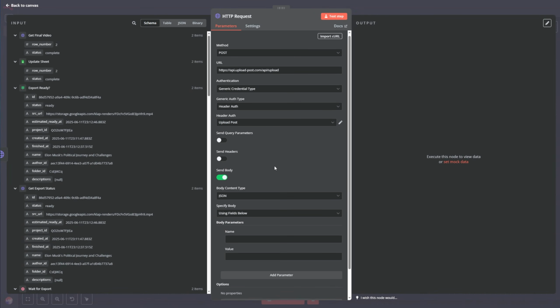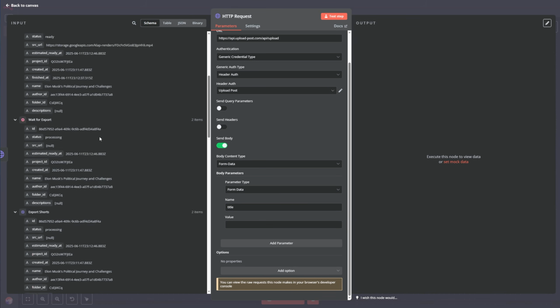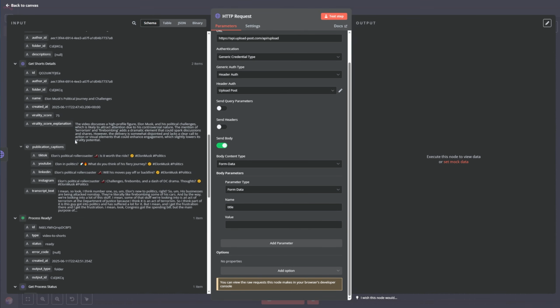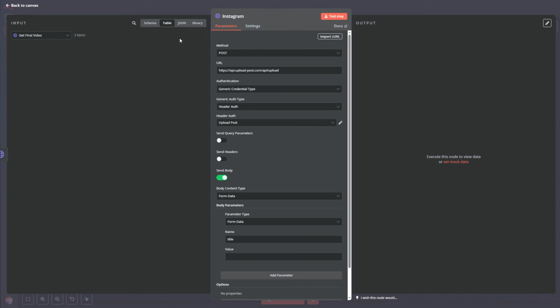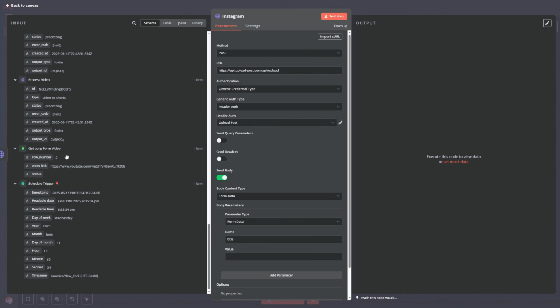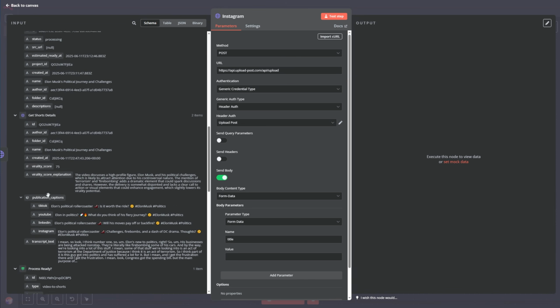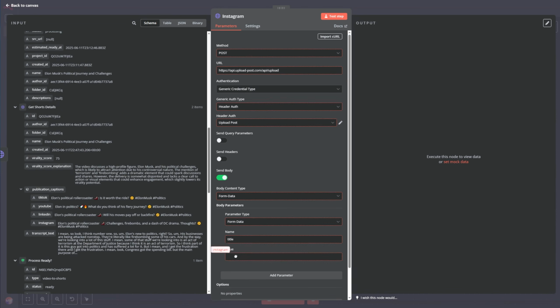Now go to body, and we're going to set send form data. The first step is to set the title. And the title is really simple. We can go back to schema, get short details, and this is going to be posted to Instagram. So let me rename this to Instagram. We get the schema, we get the short details, and here it's Instagram. So this is the title.